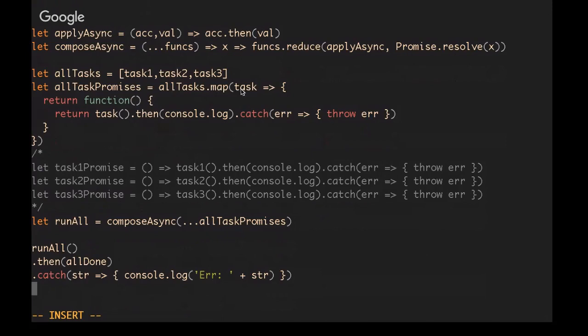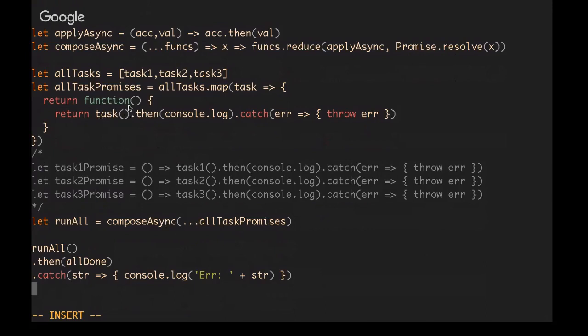So it's saying for each task, I want you to return a new function. Inside the body of that function, we'll execute the task, which means that we're going to return a promise. And we can call .then on a successful promise and .catch on a rejected promise. And this is the exact same code that we used above. Now, by composing all those together, we now have a list of functions that when executed will immediately execute the promise.